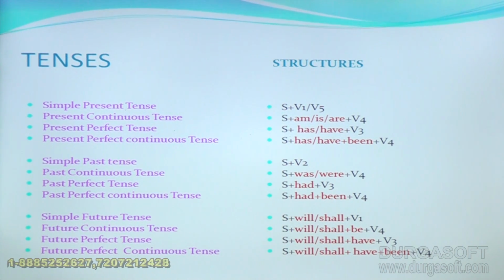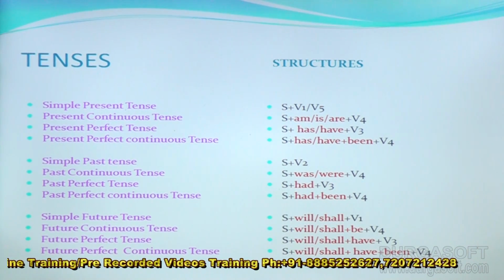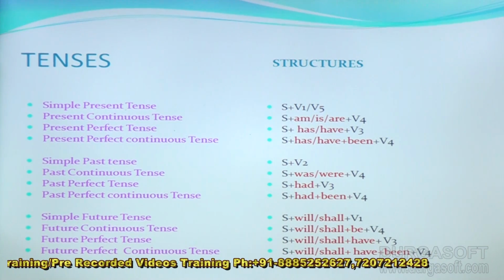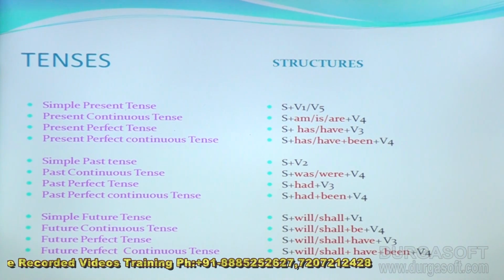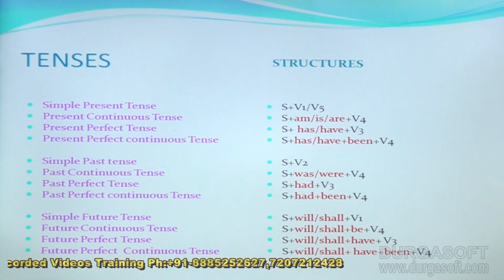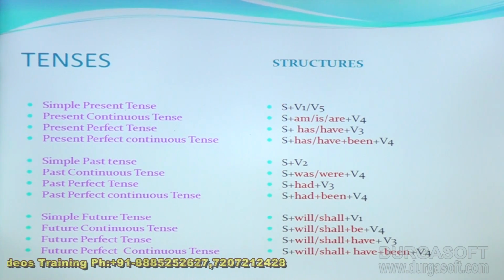And simple future tense structure is subject plus will or shall plus V1. Future continuous tense, subject plus will or shall plus be plus V4. And for future perfect tense, subject plus will or shall plus have plus V3. And finally, for future perfect continuous tense, it is subject plus will or shall plus have plus been plus V4.